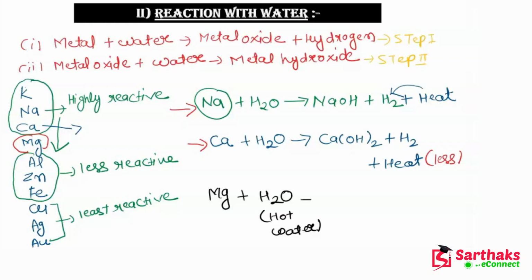So magnesium does not react with cold water because the water should be energetic. There should be energy in the water because magnesium is not that reactive. Now guys, the product in this reaction is Mg(OH)2 plus hydrogen gas.